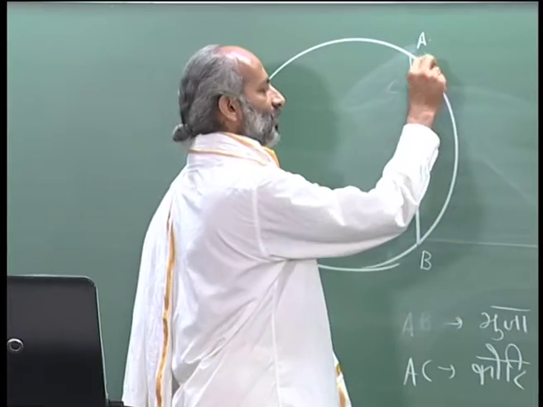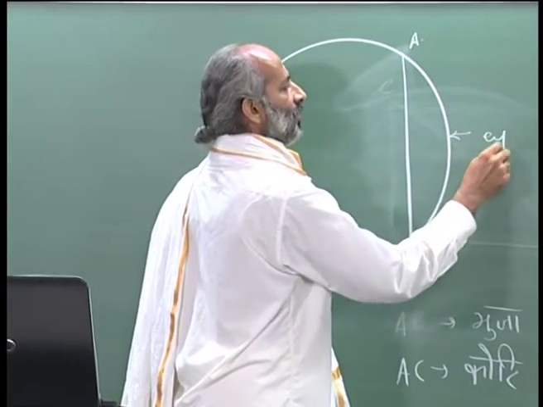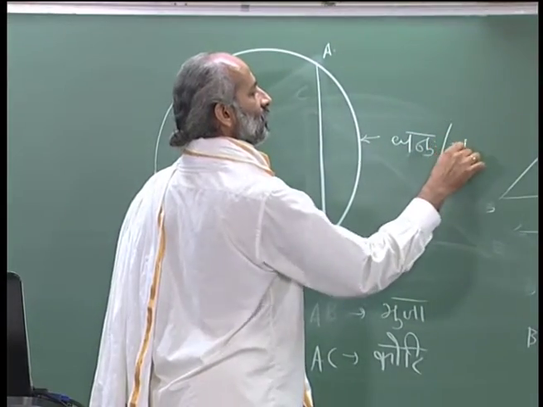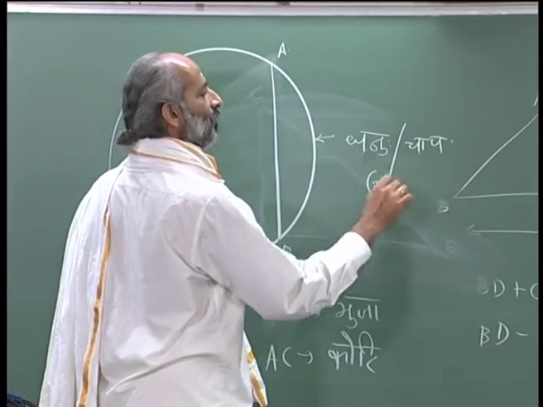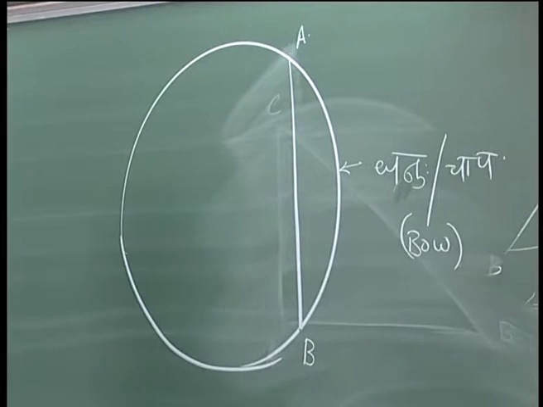This portion of the circle is referred to as dhanuhu or chapa, which actually means bow. So the arc looks like a bow, and any arc length is referred to as chapa or dhanuhu or any synonym for that.